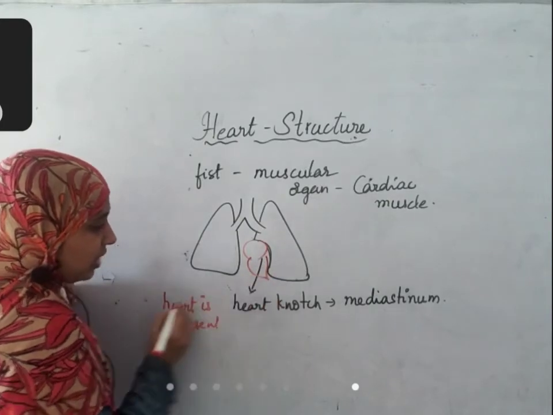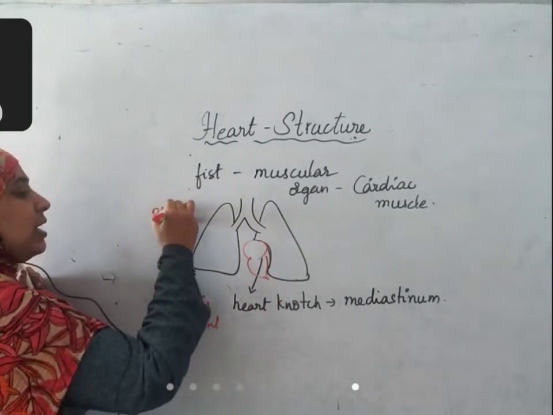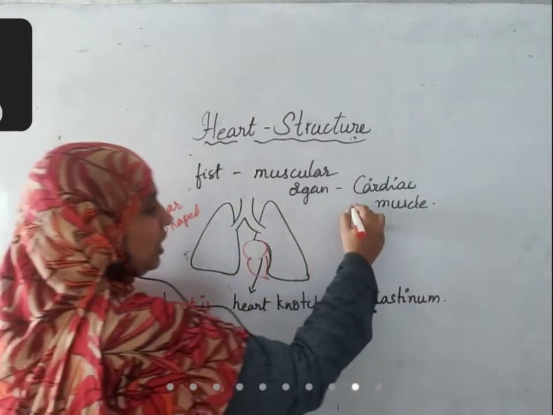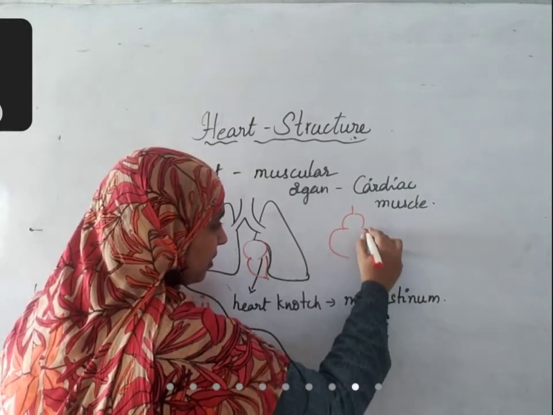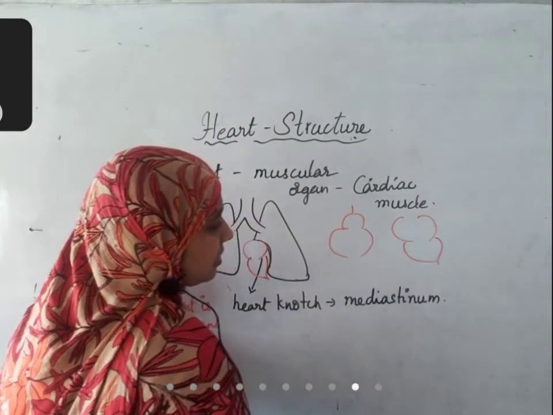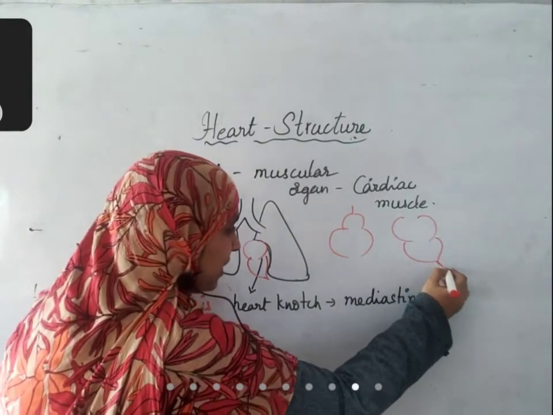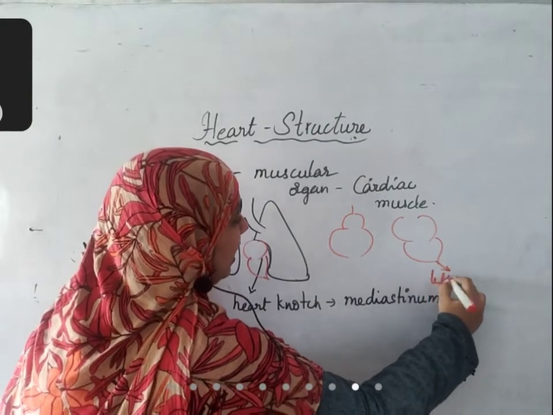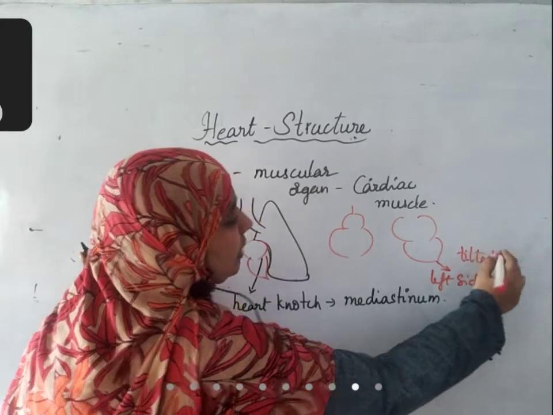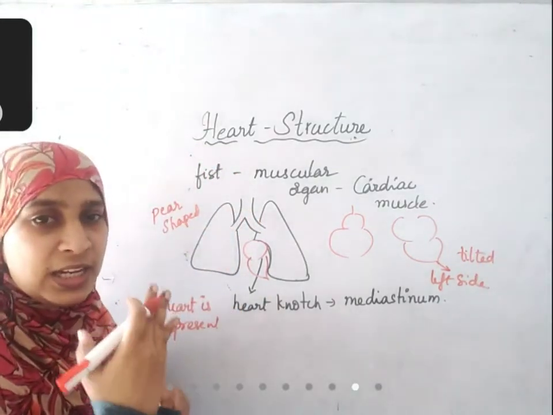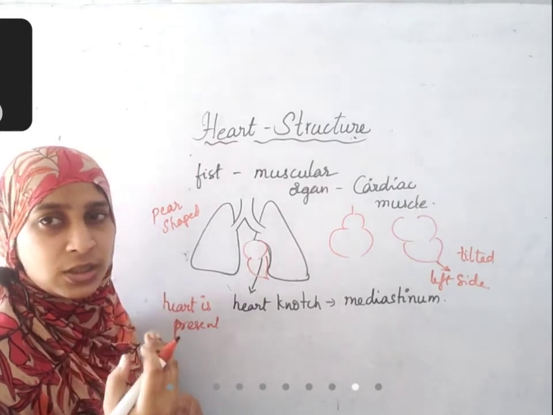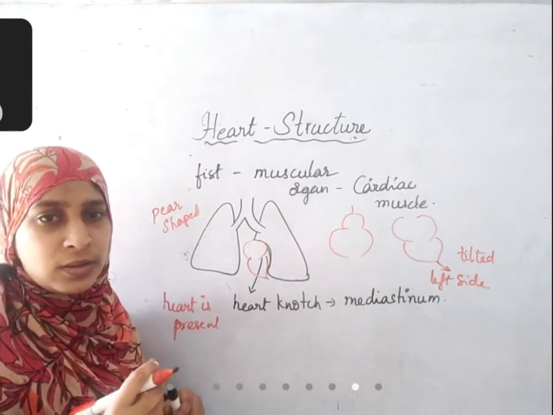And when you observe the heart, what is the shape of heart? Pear shaped. There is an apex region. Usually a pear is like this, and the heart is inverted like this. And this apex is pointed towards the left side. Slightly it is tilted, slightly bent.